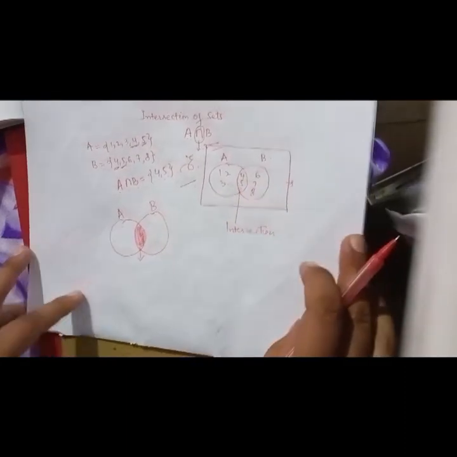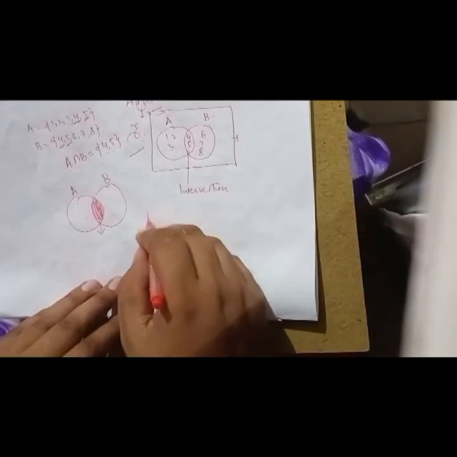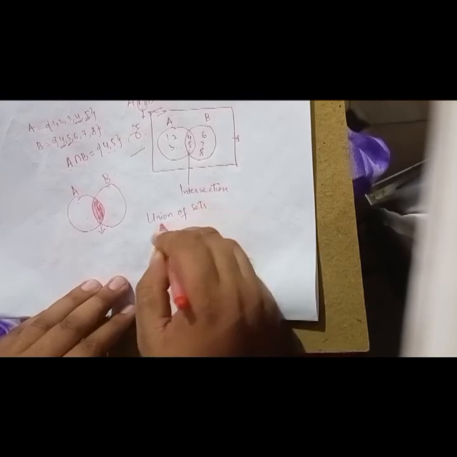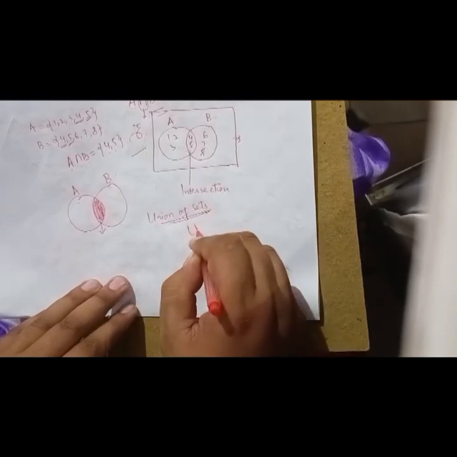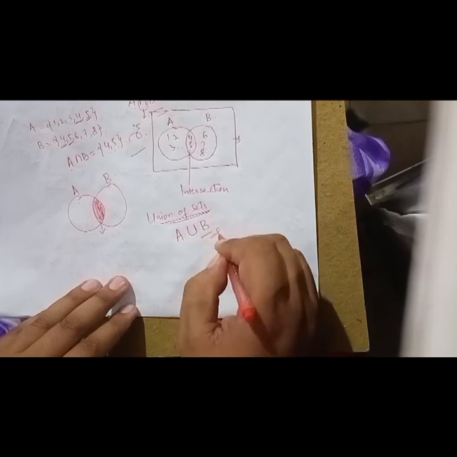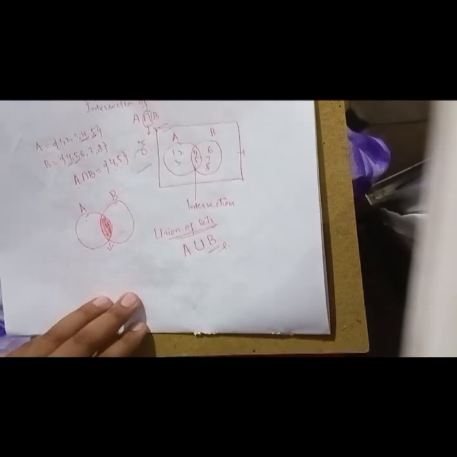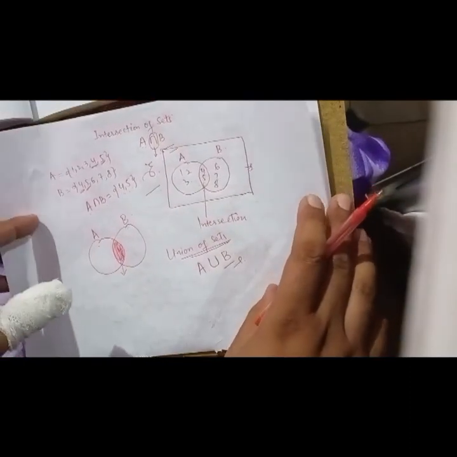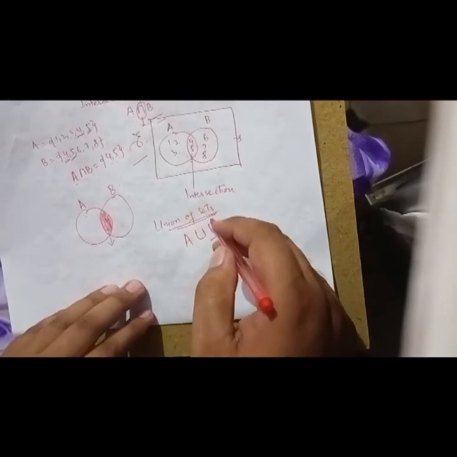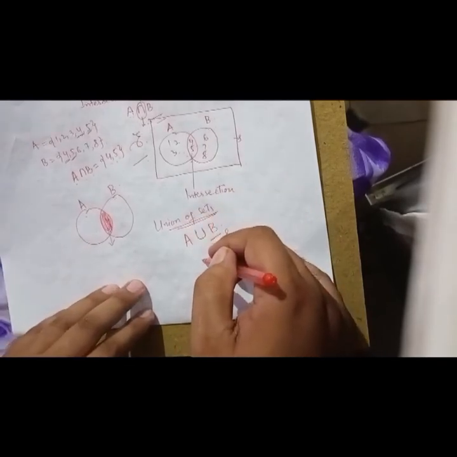Now there is another thing, that's union of sets. Union of sets is represented like this. What is A union B? That we should understand here. I can say A union B is the set of elements which are in A or B or both.